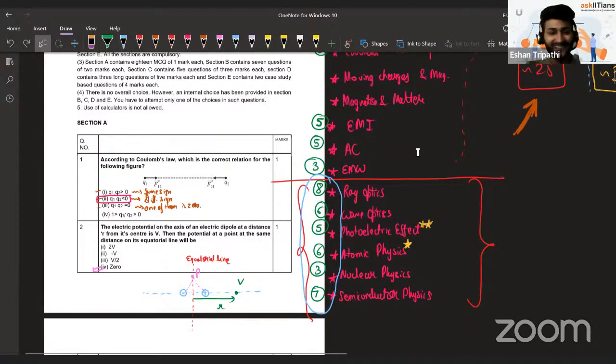You don't need to read it. Great. In fact, in your board exam also, you don't need to read the case study. Without that, just read the questions, and you'll be able to solve them, Niranjan.